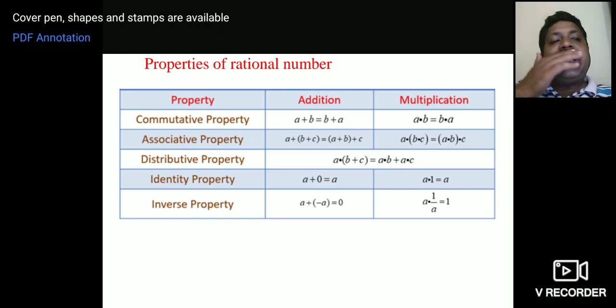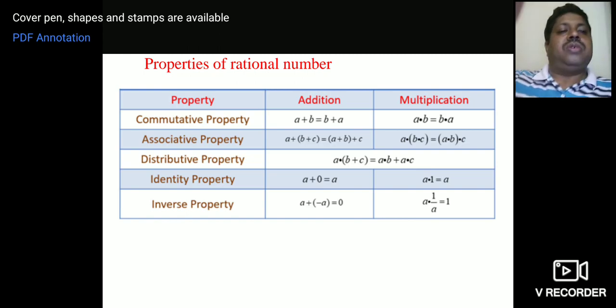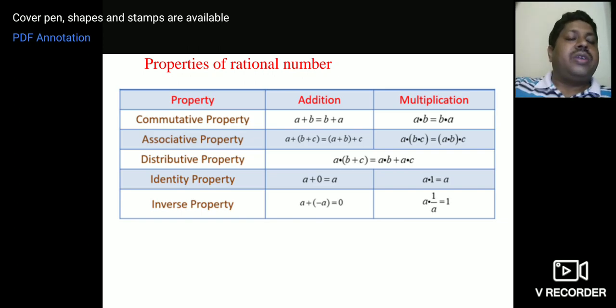Next property is the identity element. What do you mean by identity element? Identity element means, for example, if you add 0 to any number, you will get the same number. Example, add 0 to 3. What will you get? 3 itself, isn't it? If you add nothing to a number, you will get the same number. That is what we call the identity property. That is for addition.